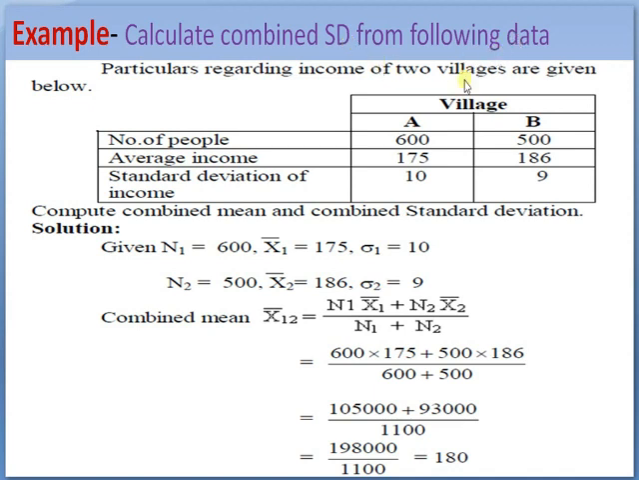Another formula we have: sigma 12 is equal to square root of n1 sigma 1 square plus n1 (x1 bar minus x12 bar) square plus n2 sigma 2 square plus n2 (x2 bar minus x12 bar) square, all divided by n1 plus n2. Here we placed d1 and d2 in this formula, where d1 is equal to x1 bar minus x12 bar and d2 is equal to x2 bar minus x12 bar. And x12 bar is the combined mean of both the series.